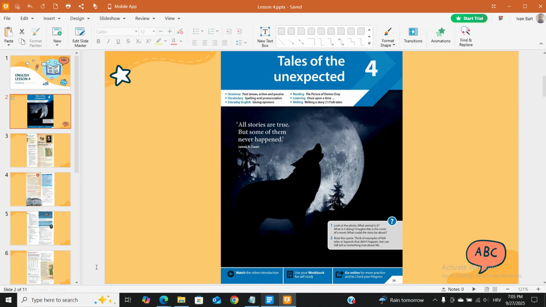1. Folk tales. All stories are true, but some of them never happened. James A. Owen. Look at the photo. What animal is it? What is it doing? Imagine this is the cover of a novel. What could the story be about?